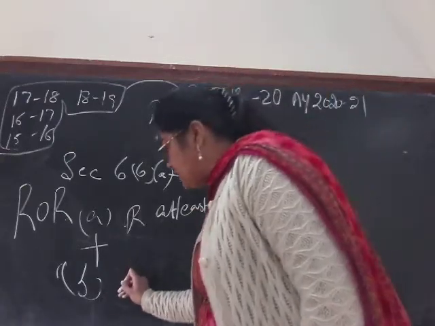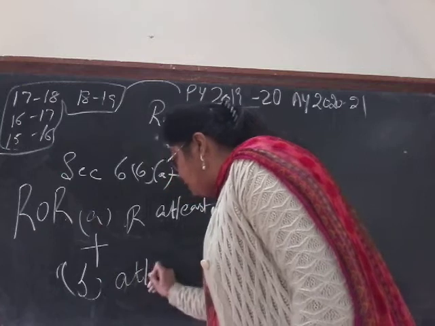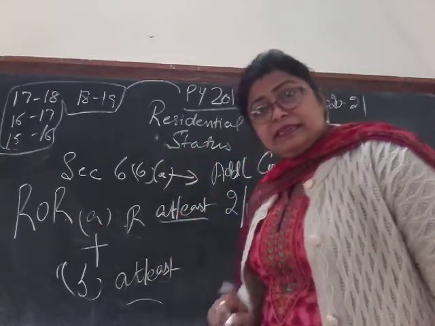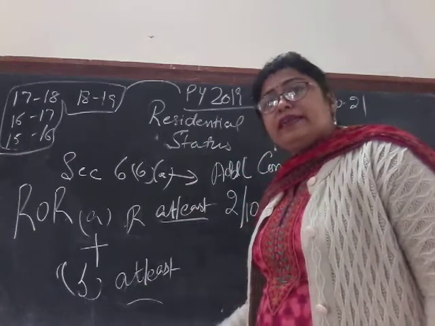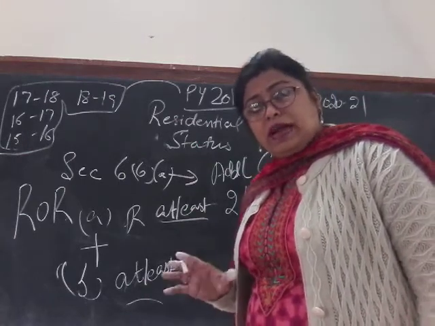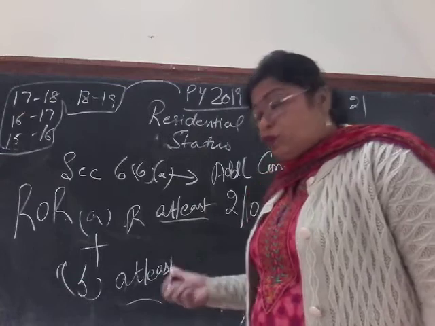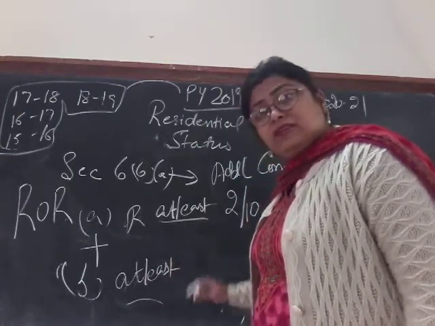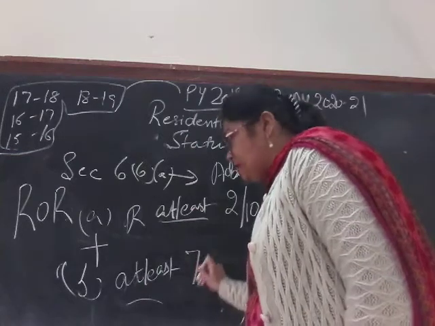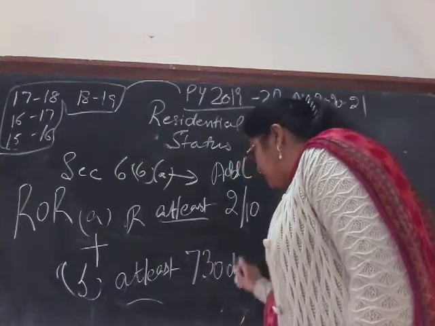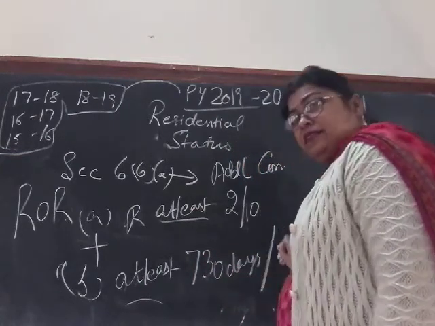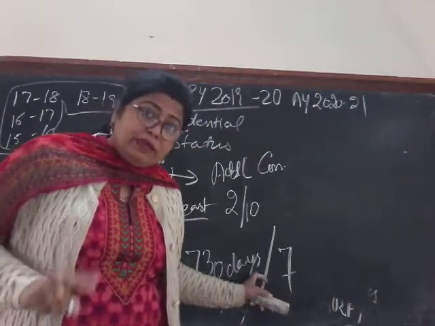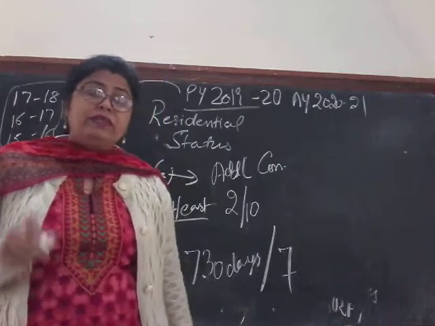So he must have stayed in India for a period of at least. I am using this word at least again and again. Don't forget to write it, otherwise this is law. Either you write down the at least word or you write otherwise 2 years or more, 730 days or more, so something like that. So better is you write at least 730 days. Now this is when? This is during the 7 previous years immediately preceding the relevant previous year.